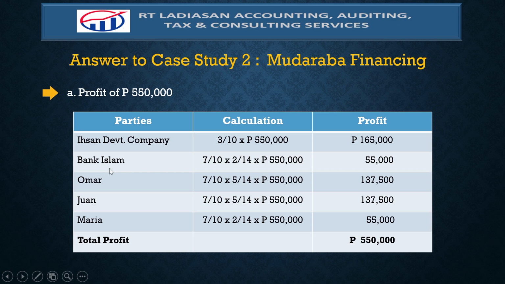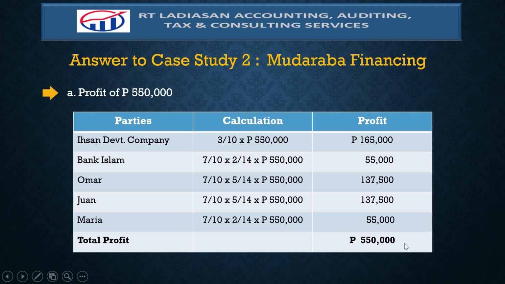Then Bank Islam as the Mudarib in the first Mudaraba contract entered into a Rem Mudaraba, a second Mudaraba contract with the Ehsan Development Company. Based on such contract, the agreed ratio is 30% for Ehsan Development Company and 70% for Bank Islam. So Bank Islam as the Mudarib in the first contract becomes a Rabbul Mal in the second contract when he entered into a Rem Mudaraba with Ehsan Development Company.